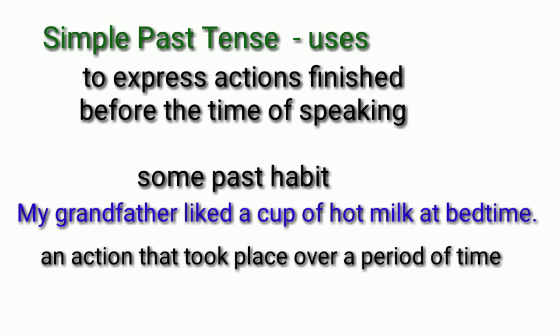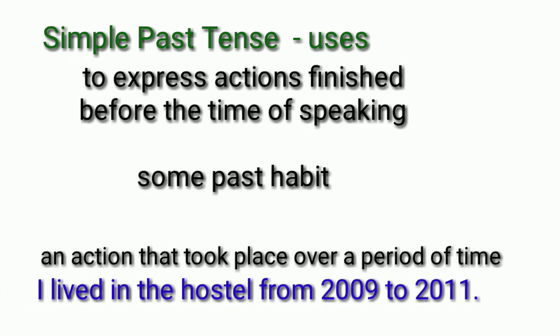I lived in the hostel from 2009 to 2011. Here also, lived. That action took place over a period of time in the past, 2009 to 2011. In this period of time, it happened, took place. So we can use simple past tense to express an action that took place over a period of time in the past.